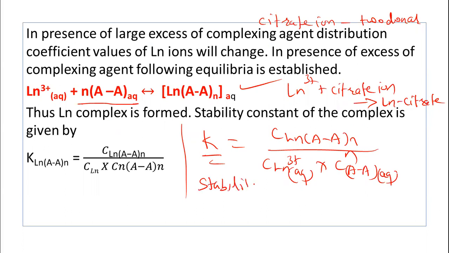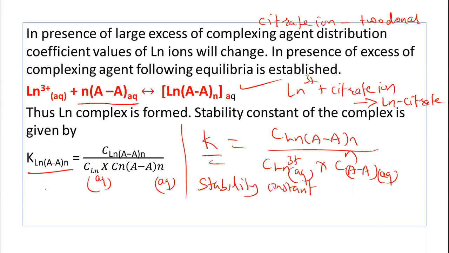Stability constant of the complex. So you can see here, this is the complex which is formed here, the lanthanone complex. So the stability constant of the complex is equal to the concentration of the lanthanone complex divided by the concentration of the lanthanone in aqueous phase multiplied by the concentration of the complexing agent in aqueous phase.